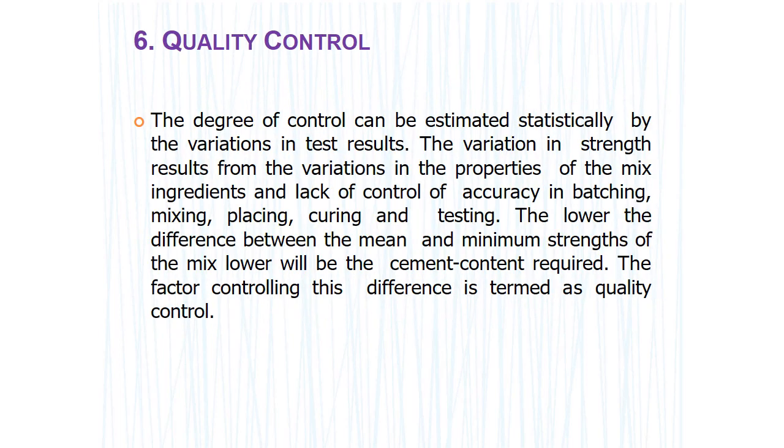Finally, quality control. The degree of quality control can be estimated statistically by the variation in test results. The variation in strength results from the variation in properties of the mix ingredients and lack of control of accuracy in batching, mixing, placing, curing, and testing. The lower the difference between the mean and minimum strength of the mix, the lower will be the cement. The factor controlling this difference is standard of quality control.